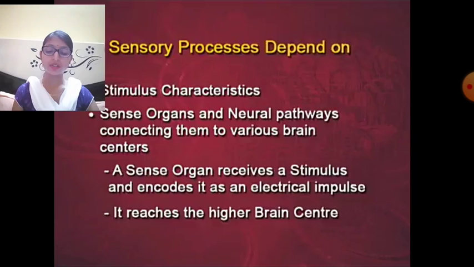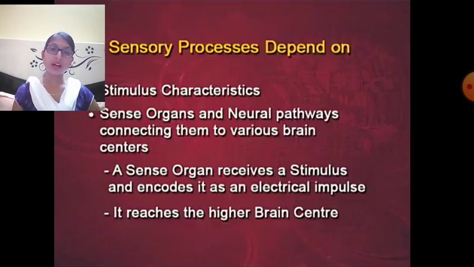After that we understood the concept of AL and DL. AL means absolute limen, and DL means differential limen or difference limen. So what is the absolute threshold or absolute limen? The minimum value of a stimulus required to activate a given sensory system is called AL, and the smallest difference in the value of two stimuli that is necessary to notice them as different is called differential limen or the differential threshold. So this is the AL and the DL.